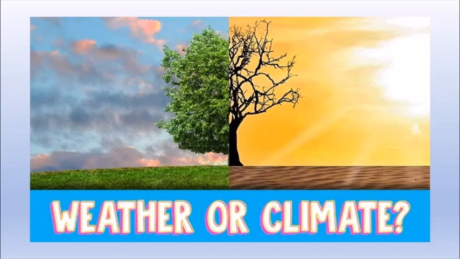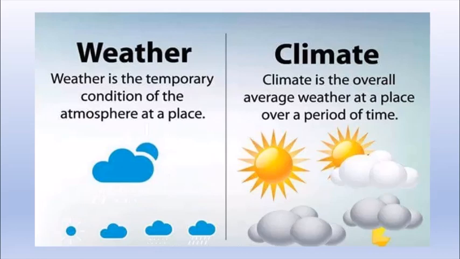Changes in the weather may occur for a short period of time, whereas the changes in the climate take place slowly over a long period of time. This is the main difference between weather and climate. So now we know what is weather and what is climate.